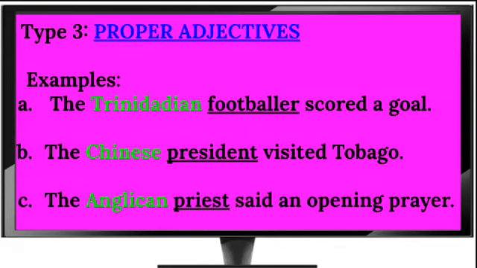The Trinidadian footballer scored a goal. The Chinese president visited Tobago. The Anglican priest said an opening prayer. So our proper adjectives are telling us more about the footballer, the Trinidadian; the president who visited Tobago is Chinese; and the priest who said that opening prayer was an Anglican.